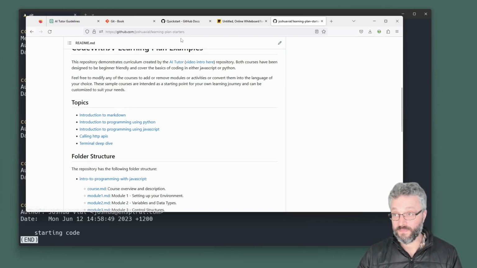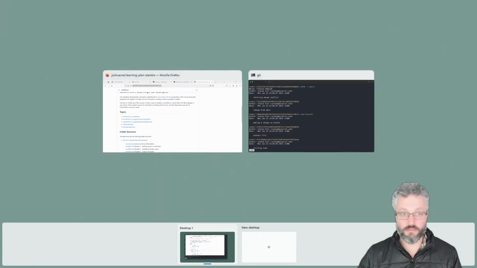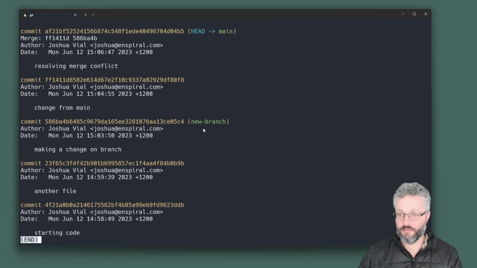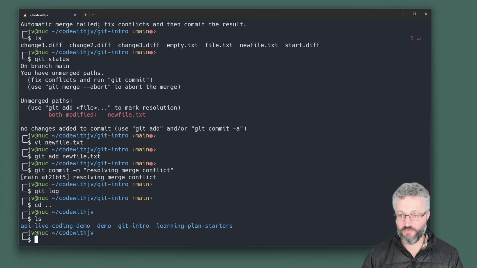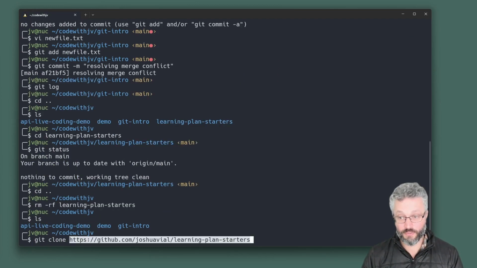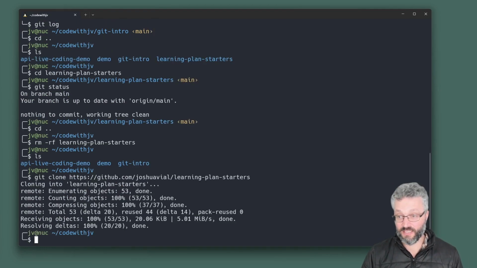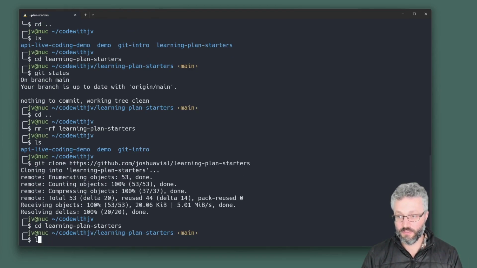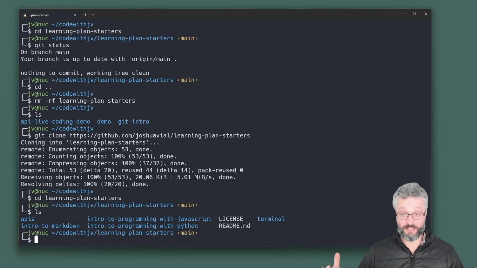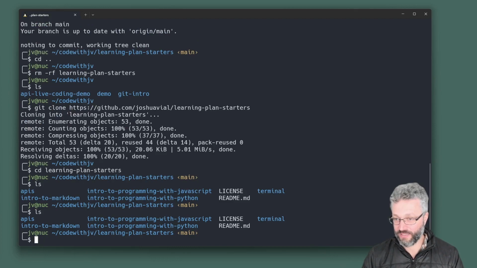Let's make it. You can get this URL, and here I'm going to go up into a new folder, git clone, paste the URL of your fork, and now what I've done is down here, I have now got a whole copy of that code base. And this git clone, get a copy of a code base, this is why developers love GitHub so much, is you can just grab projects and change them and do all sorts of stuff. I'm looking at the convention, I've got a folder per learning plan. So mkdir git intro.